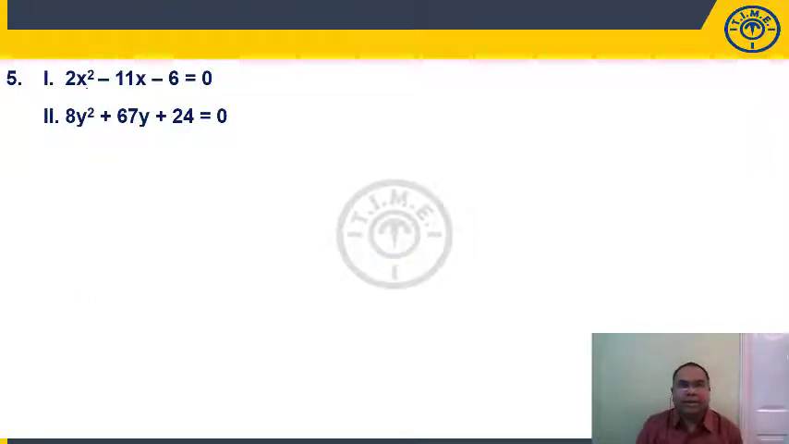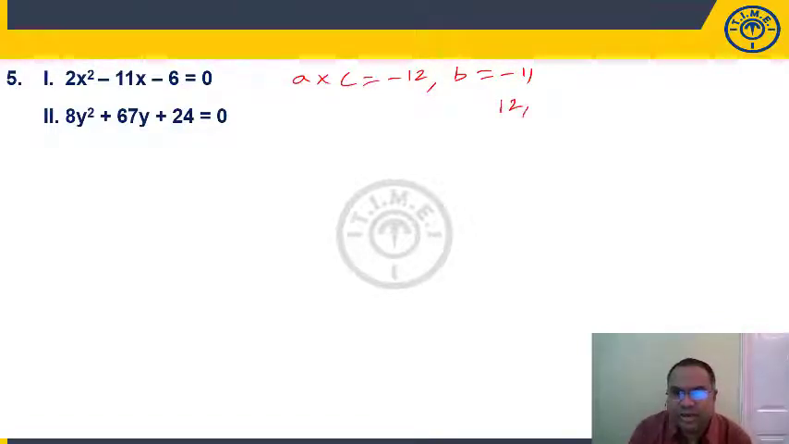Now, question number 5, 2x square minus 11x minus 6 is equal to 0. So, how much is a into c? 2 into minus 6 is minus 12. How much is the b value here? The b value is minus 11. So, a into c is negative, so we have to write b as a difference of two numbers, right? 11 as a difference of two numbers can be written as 12 and 1. 12 and 1 difference is 11. But we should get minus 12 as the product and the sum as minus 11.